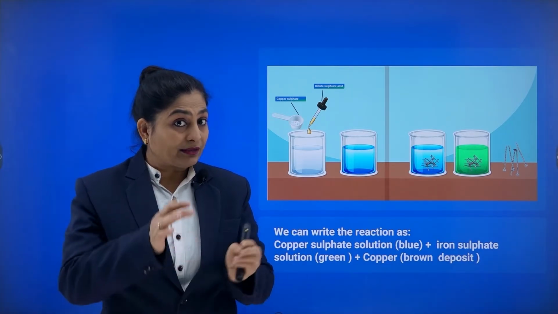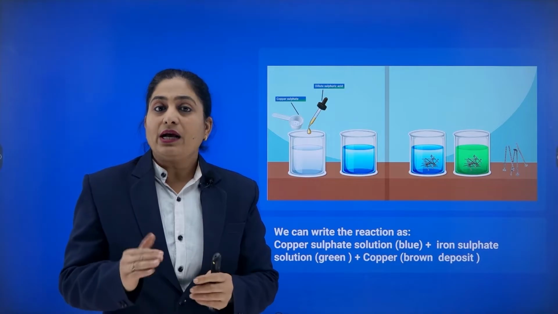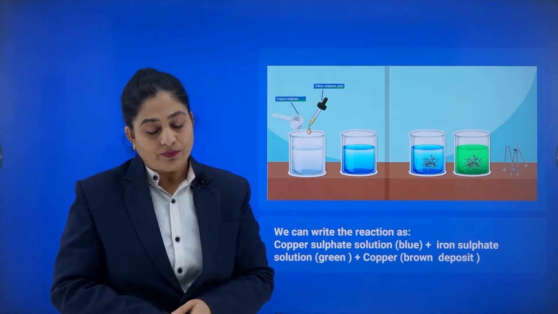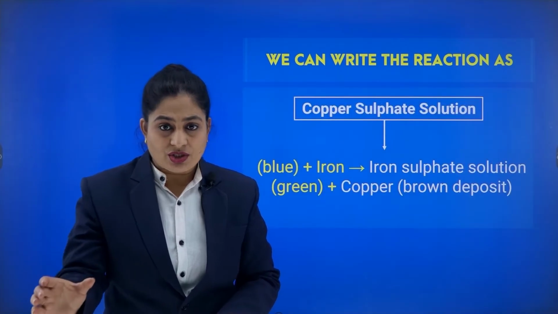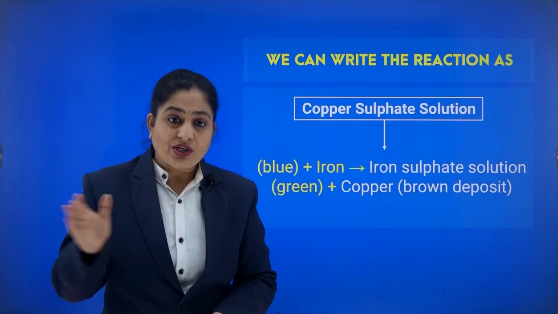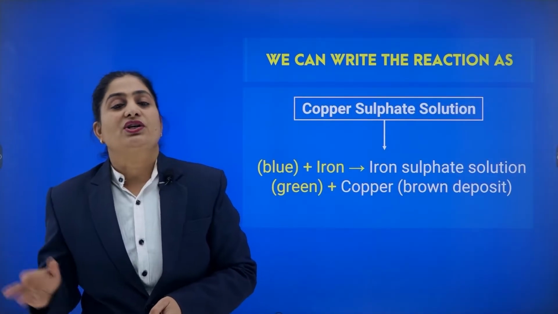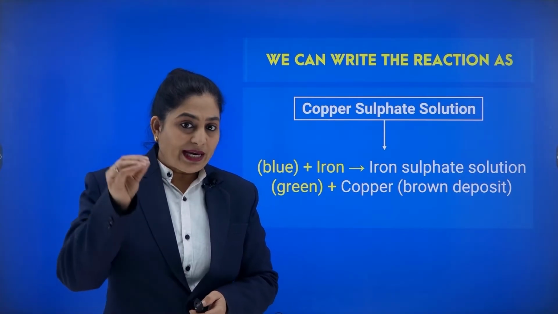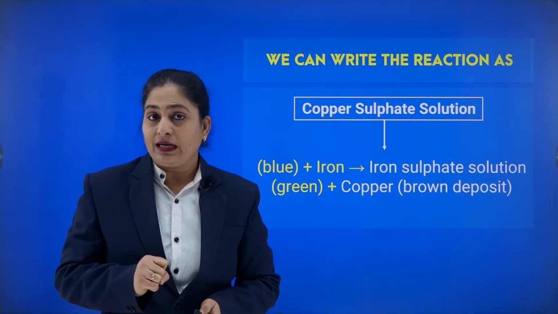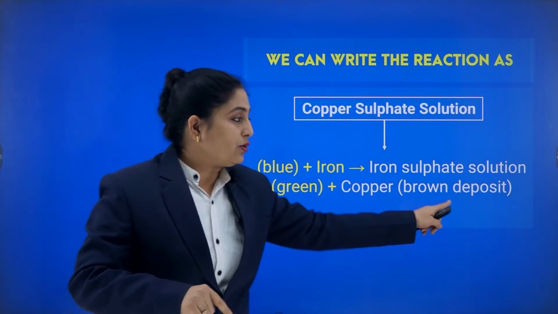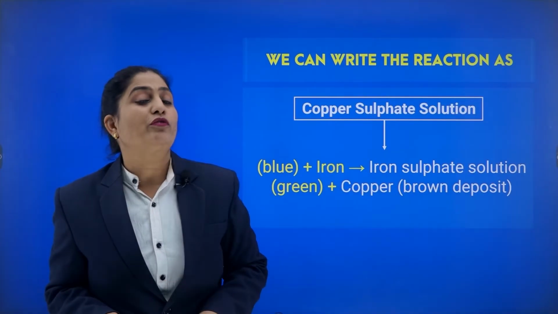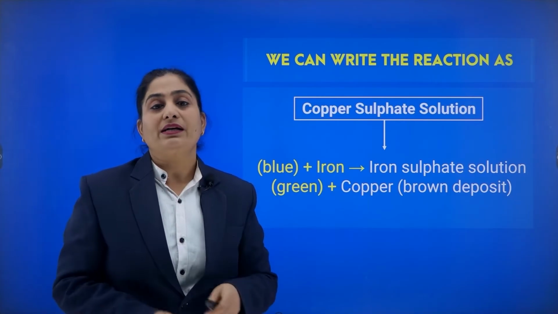So it shows that the reaction takes place and a new substance has been formed. And what is the reaction? Iron changes into iron sulfate and copper sulfate changes into copper. So we get iron sulfate, which is green in color, and the copper sulfate, which was earlier blue in color, now gets deposited in the form of copper on the surface of the iron nail.